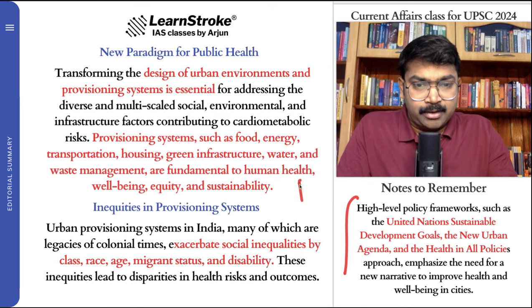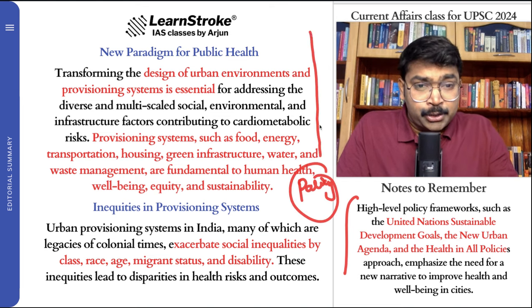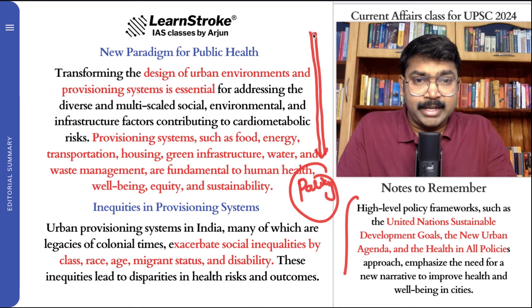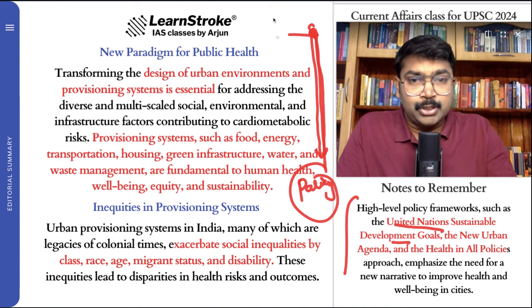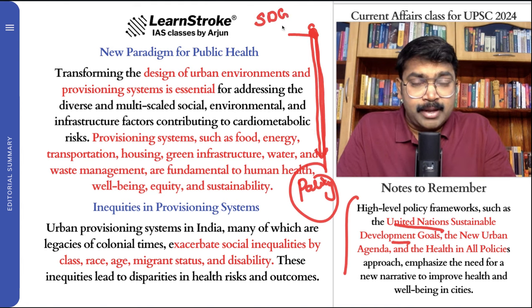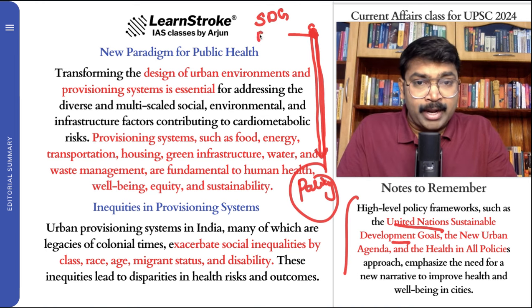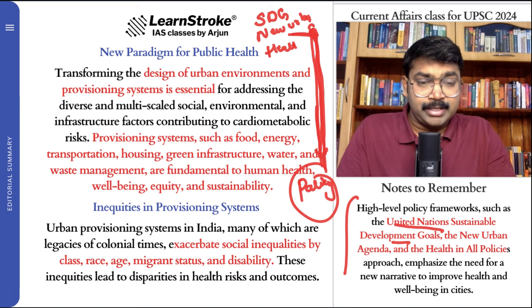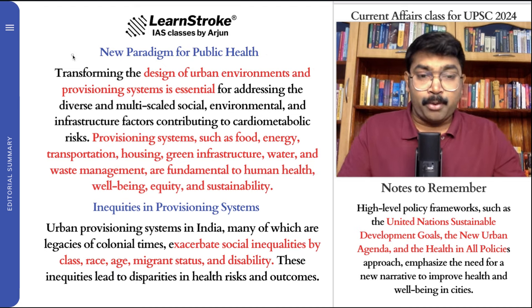One more thing the article talks about. Imagine that you're creating a policy. What all things should you remember while creating a policy like this? Number one, you should remember the UN Sustainable Development Goals, the SDGs. When you create a policy, if you do not know, please find out what the Sustainable Development Goals are, and the New Urban Agenda, and health. These are the important things that you should remember while making a policy itself. These things should also be included in the policies. Very, very important point that you should understand.